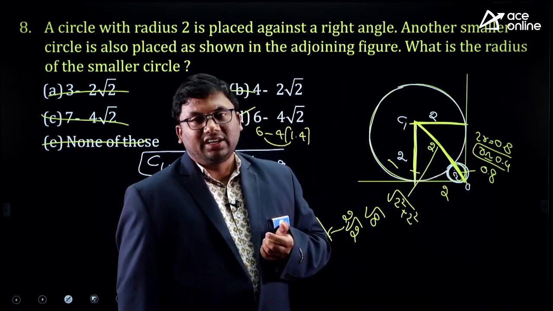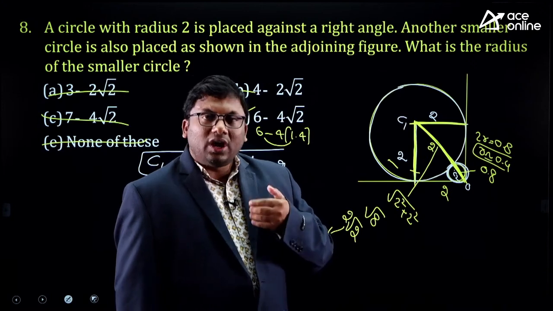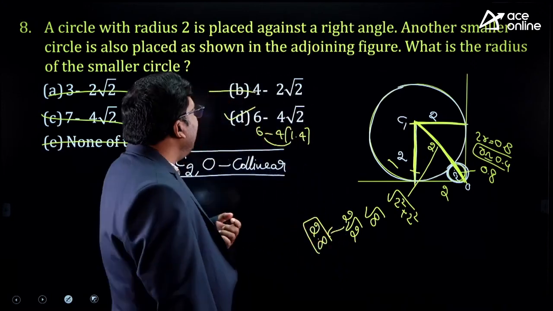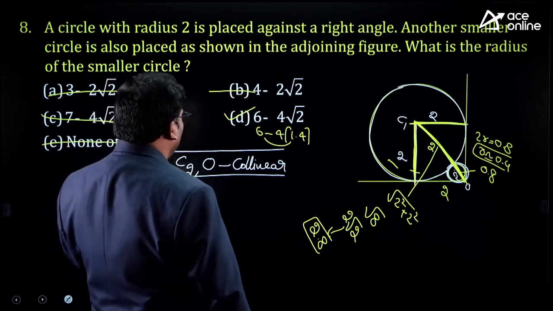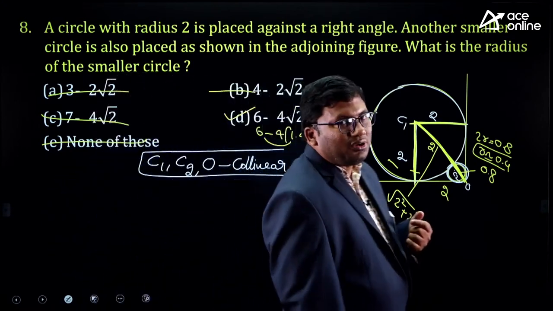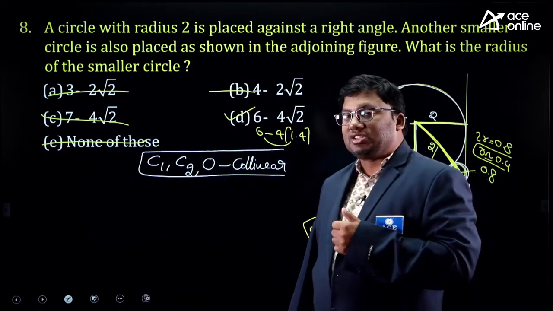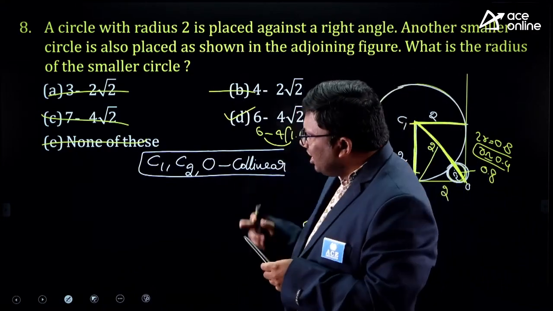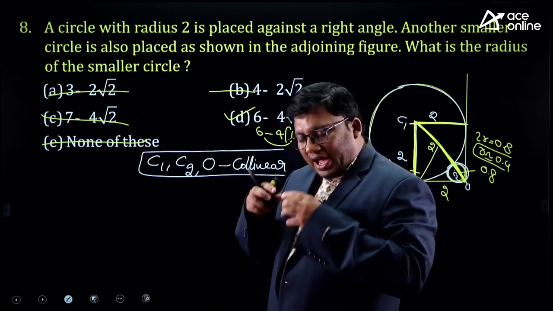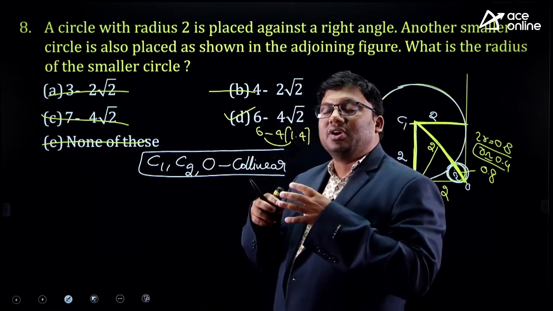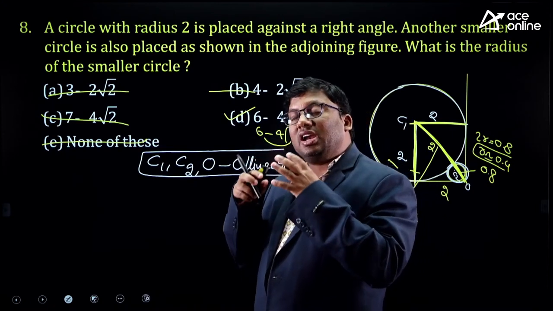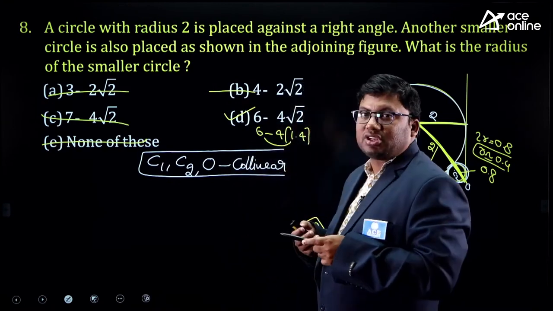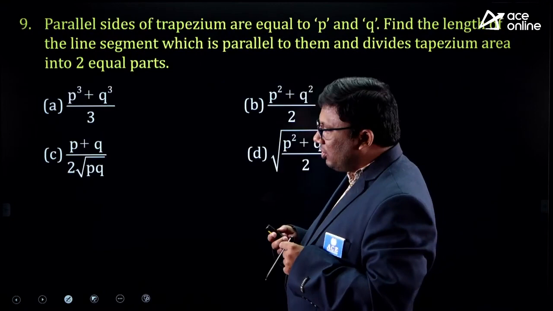D is 0.8. D means 2R. 2R is 0.8. R will be closer to 0.4. The radius answer will be closer to 0.4. The only option which is closer to 0.4 is 6 minus 4 root 2. In today's entire session, in each and every problem, I just tried to show you how to solve original questions through a prism never seen before. The answer for this question is 6 minus 4 root 2.